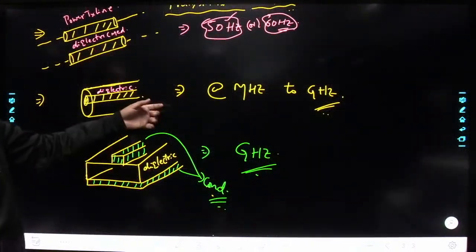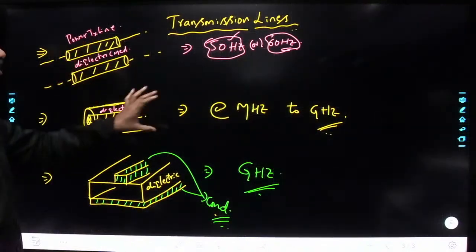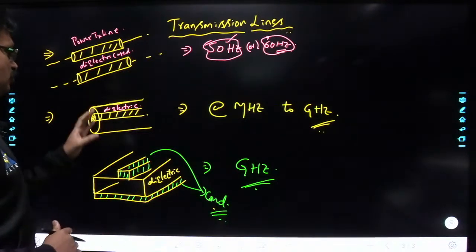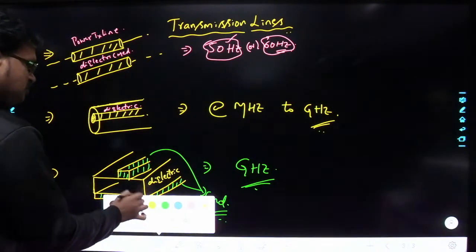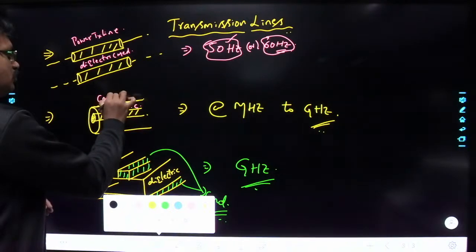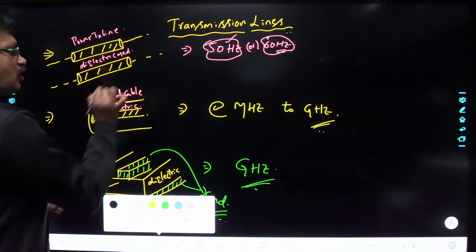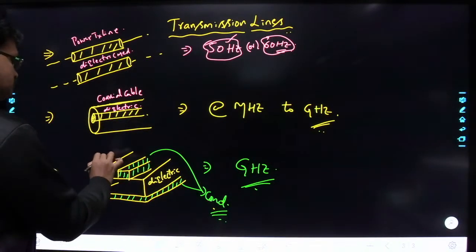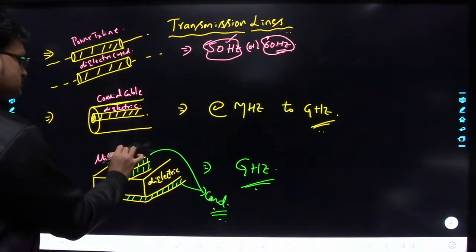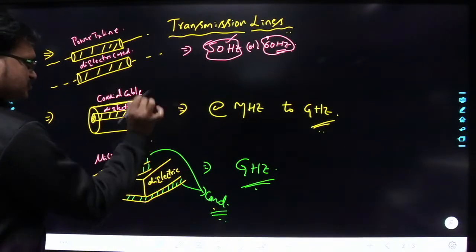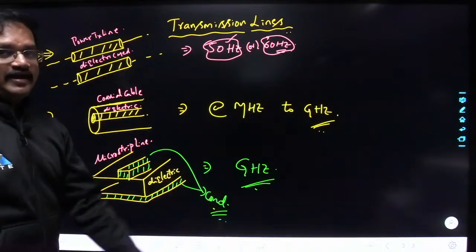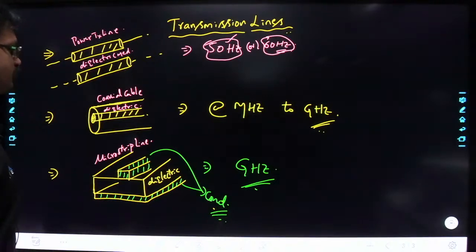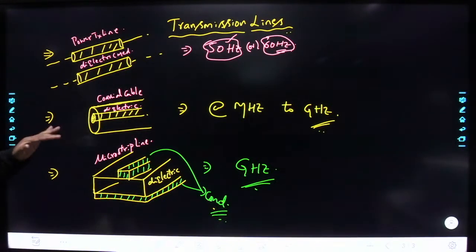So you have different types of transmission lines here. One is the power transmission line, which is operated at very low frequencies. Another type is the coaxial cable, which is operated between megahertz to gigahertz. And we have another type of transmission line, called the microstrip transmission line, which is operated at very high frequencies, that is, in the gigahertz range. Understood?